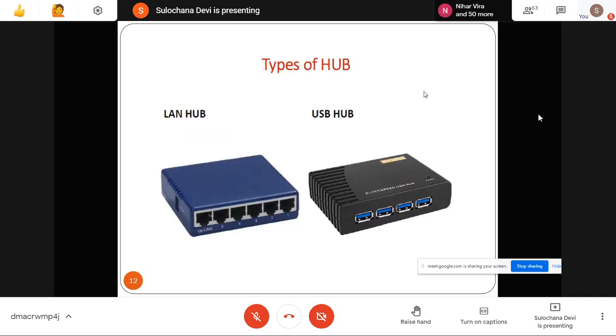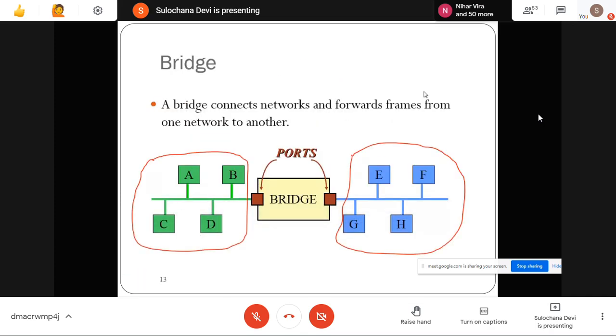And a bridge is used when you have two LANs, two different networks, and you want to forward frames from one network to another. Here you can see this is one network. Which topology is used in this network? Bus topology. And when we want to send something from this network segment to this network, we can connect them using the bridge. This network is connected on this port number, and this one is connected on this port number.